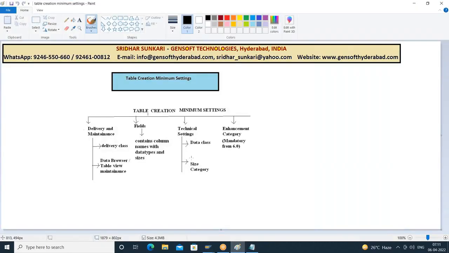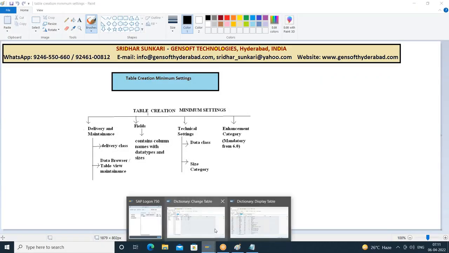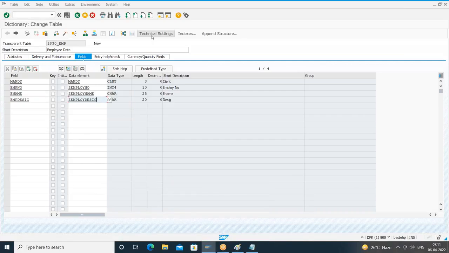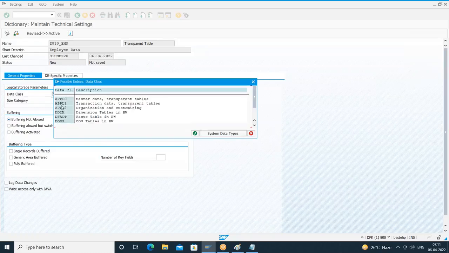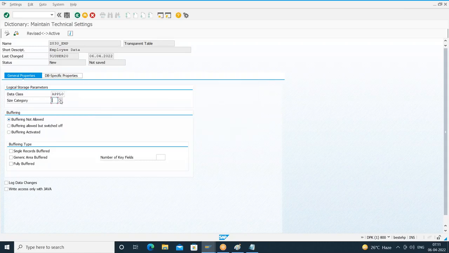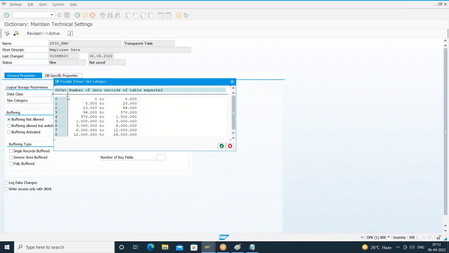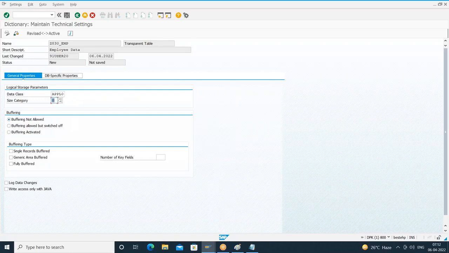What is the next setting you have to give? As usual in the technical settings, we have to give the data class and what? Size category. So I'll click on the button, technical settings, data class. I want to create this table for storing master data. So I'll classify the data class as APPL0, which indicates what? Master data. Your table will go and sit in the master schema. Size category: what is the initial amount of memory that you want to allocate? I'll go for 0. Save your technical settings.